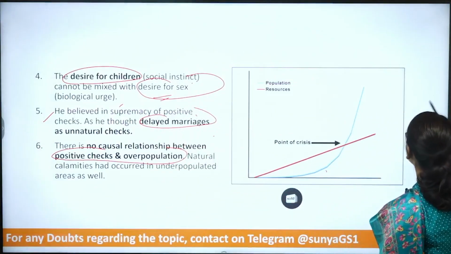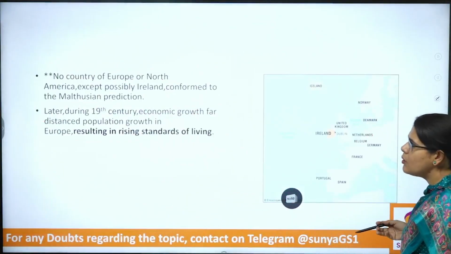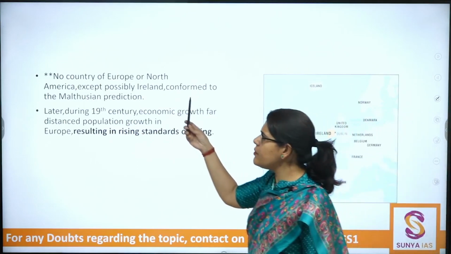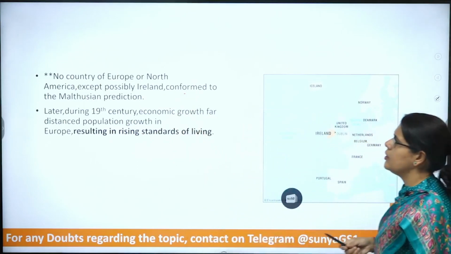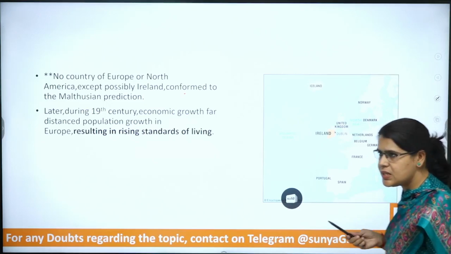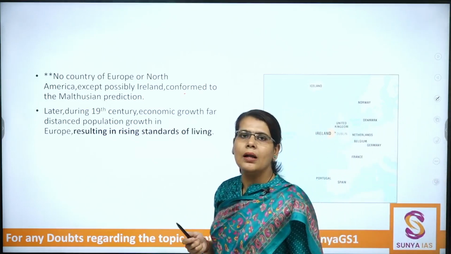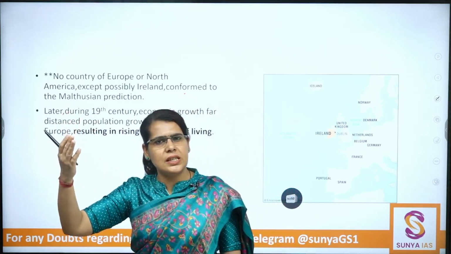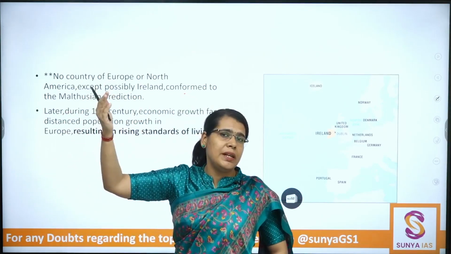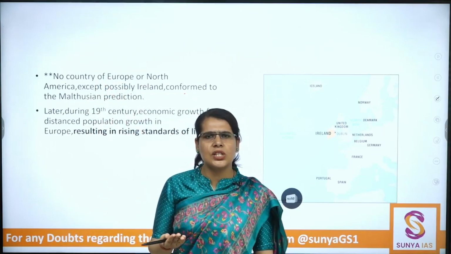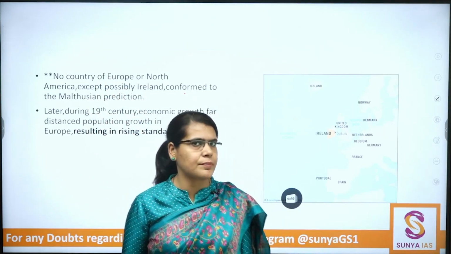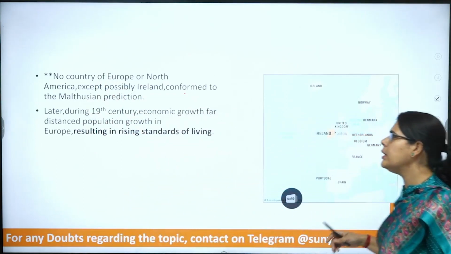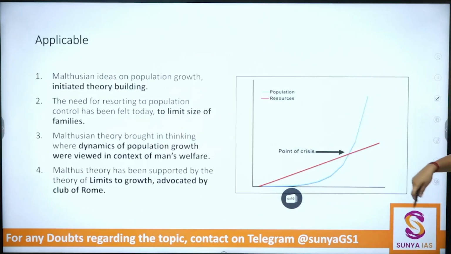So again this relationship may or may not be possible. So yes, there were some parts of the world where we had witnessed that Malthusian ideas were in operation, but in primitive societies, in those time periods, but rarely in operation in the current time period.